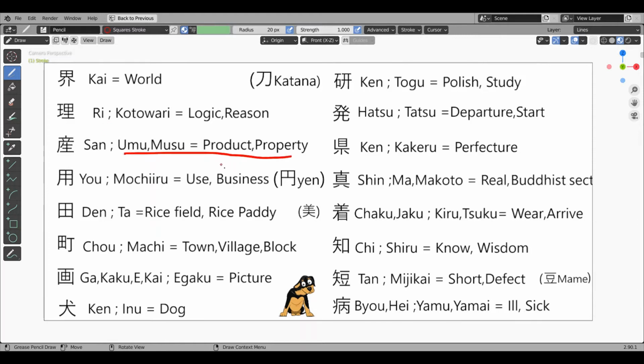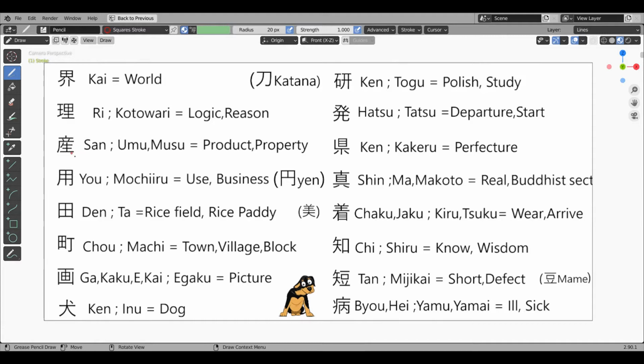Umu or musu, the product or property kanji. In this, the first radical is a human-like radical. It is also used in the face kanji kao. So, this kanji radical means human. The next kanji radical is the life kanji radical.